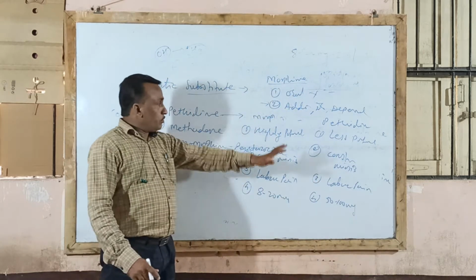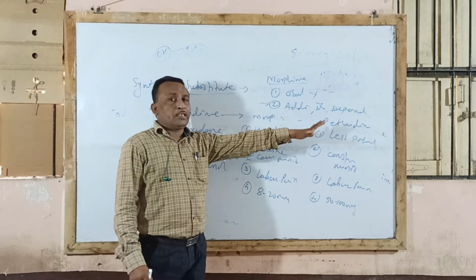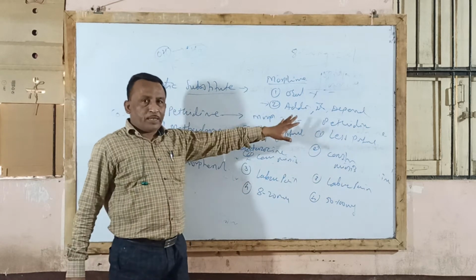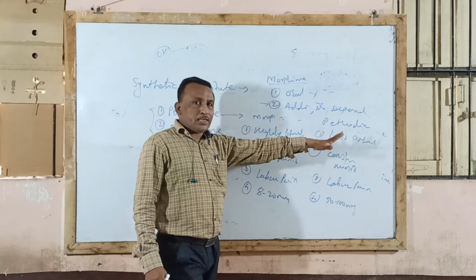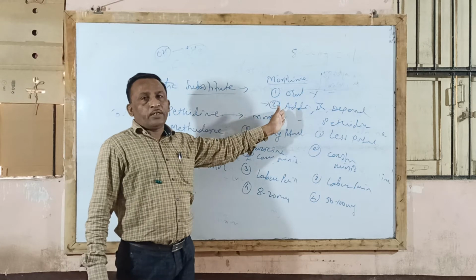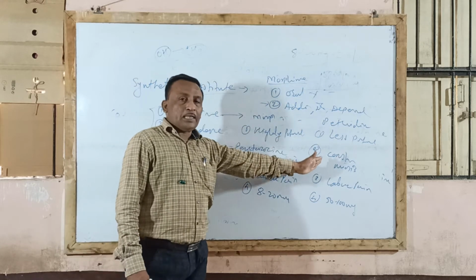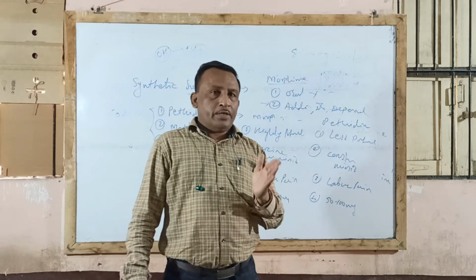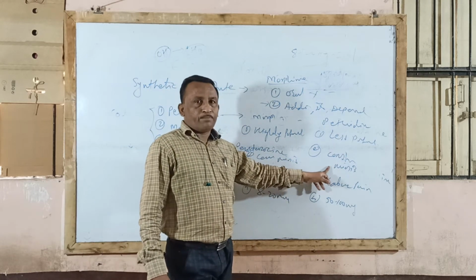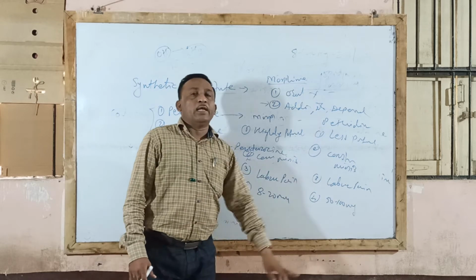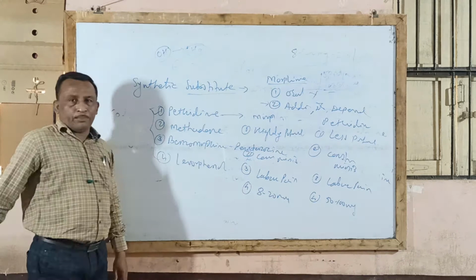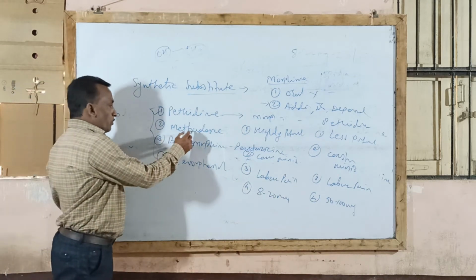So what is the difference? Pethidine is a synthetic compound, while morphine is a natural compound, and the potency is different, but it is safe. It produces less addiction liability than morphine. Morphine produces more addiction, drug dependence, and drug tolerance, while pethidine produces very little addiction and drug tolerance, and is also free from constipation and meiosis. Another advantage is that it is useful in labor pain also. Therefore these synthetic substitutes were developed. Another example is methadone.